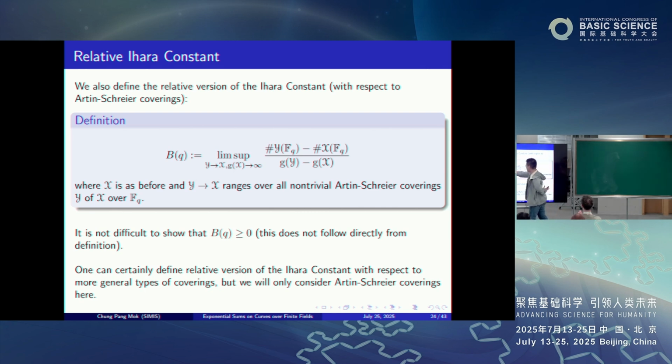Namely, for such an Artin-Schreier covering Y of X, you have this quantity where the numerator is the number of F_q points of Y minus the number of F_q points of X, and the denominator is the genus of Y minus the genus of X. So this is the definition of the relative version of the Ihara constant. It's not too difficult to show that it is in fact non-negative, even though it does not directly follow from the definition, because the numerator can certainly be negative. But it is not hard to show that the lim sup is always non-negative.